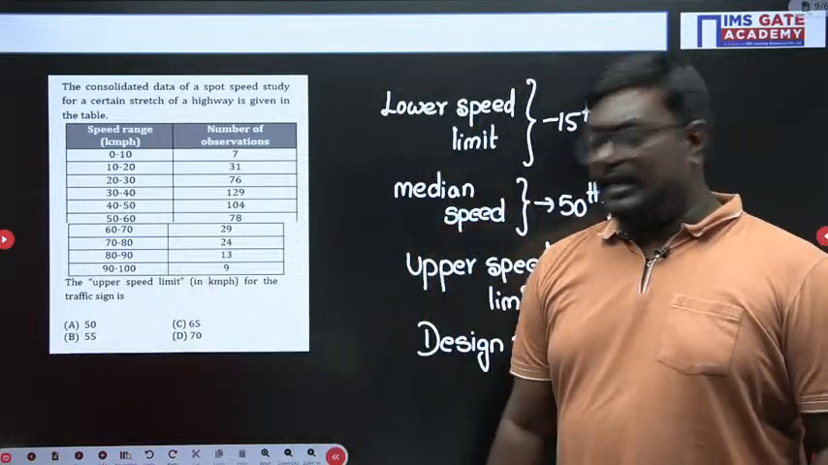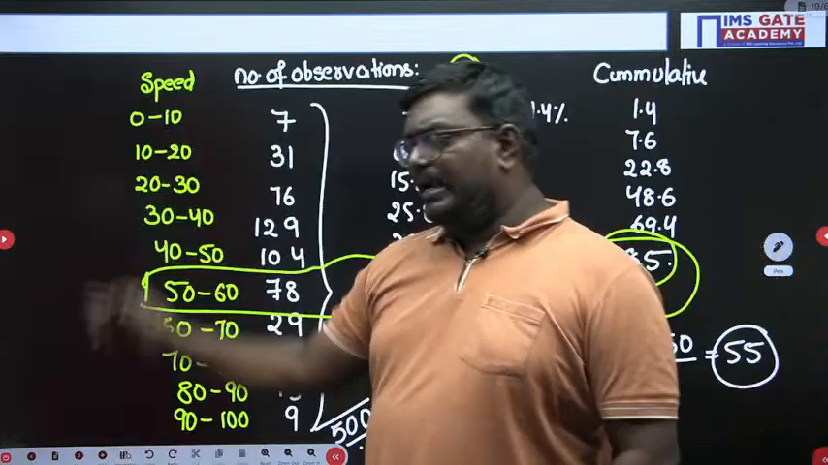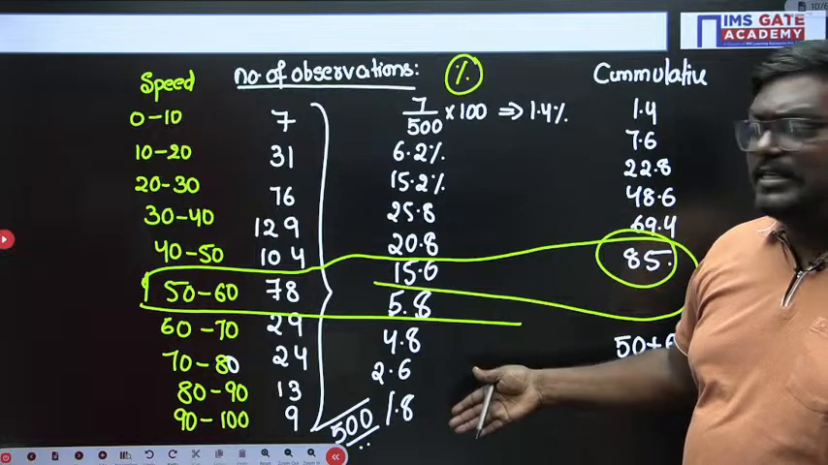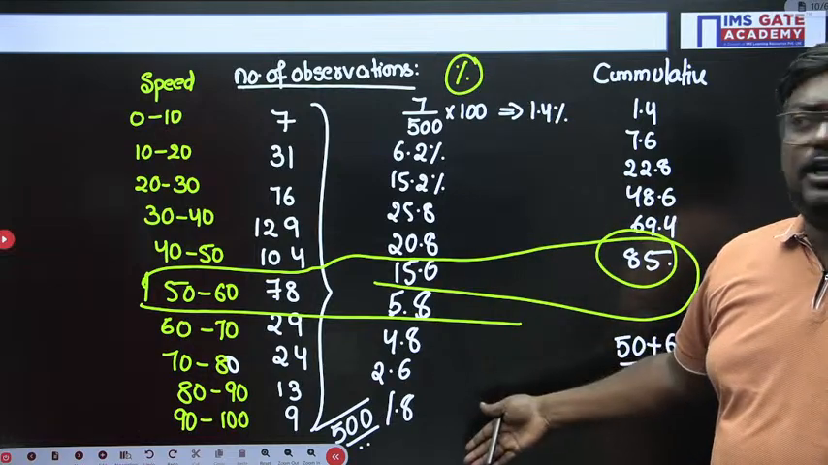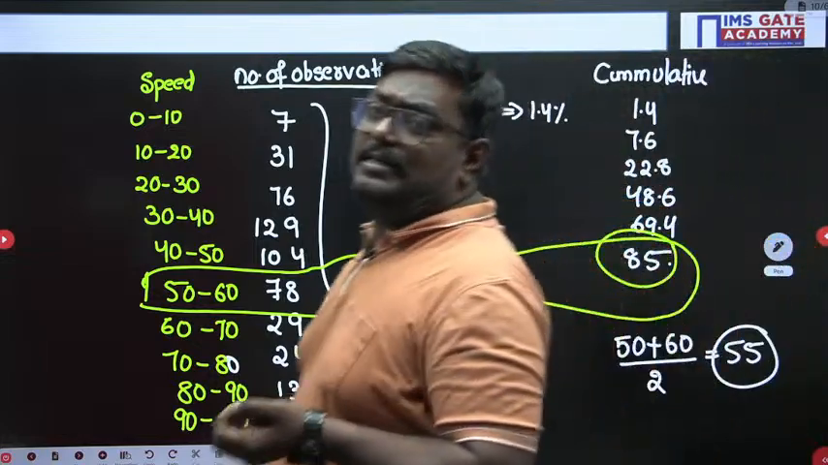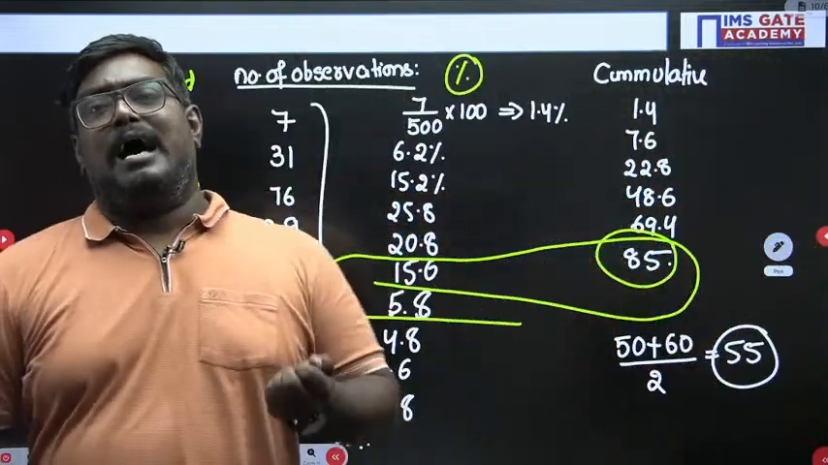I hope you are clear. Sir, you just have to make a table kind of thing. You have to calculate all the values in percentages. Similarly, you have to consider the cumulative value. Once you get the cumulative value, at the 85th percentile, you will be taking the upper speed limit.